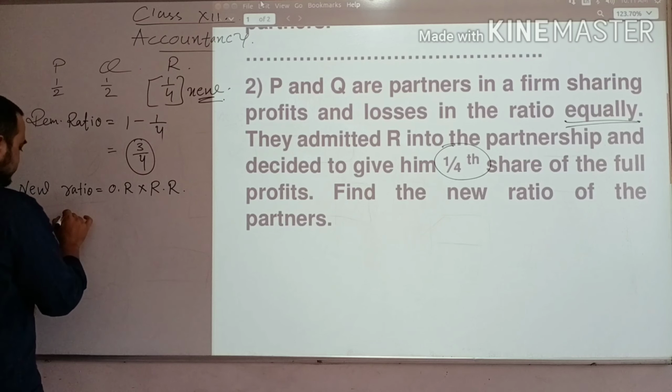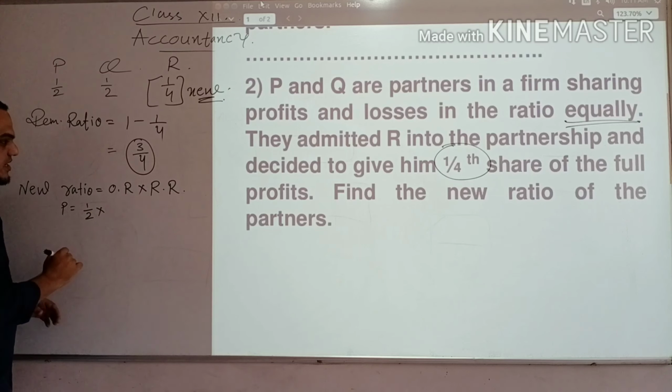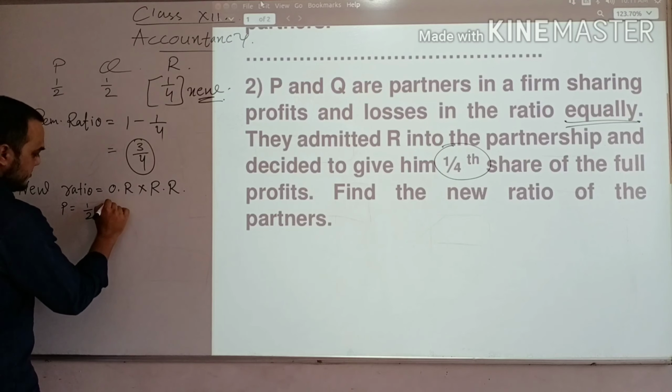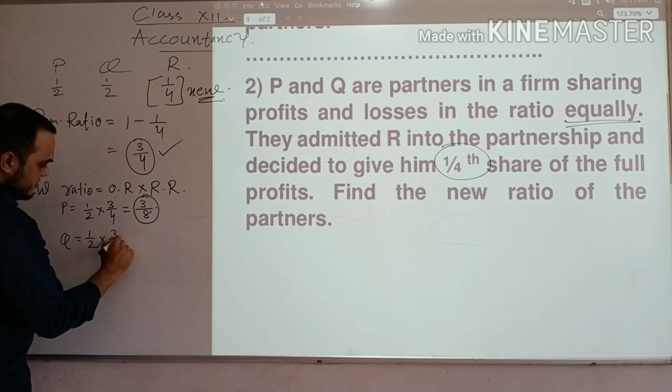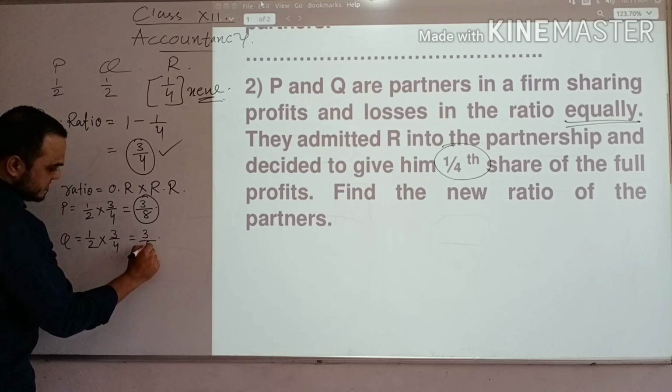Now coming to P. Old ratio of P is 1 by 2 multiply by remaining ratio. Now remaining ratio we got 3 by 4. So here you will be getting 3 ones are 3 upon 4 twos are 8. 3 by 8. Q. Same 1 by 2 into remaining ratio is also same 3 by 4. So here you will get 3 ones are 3 divided by 4 twos are 8.